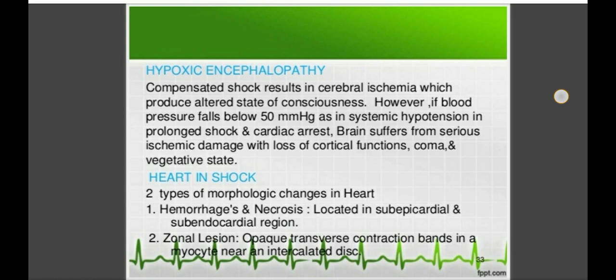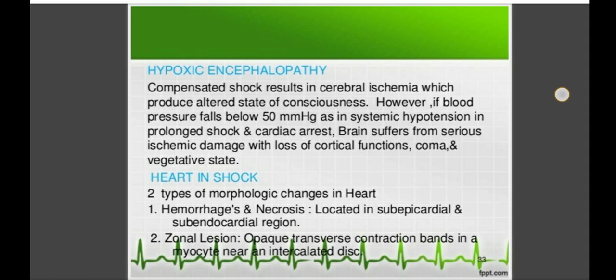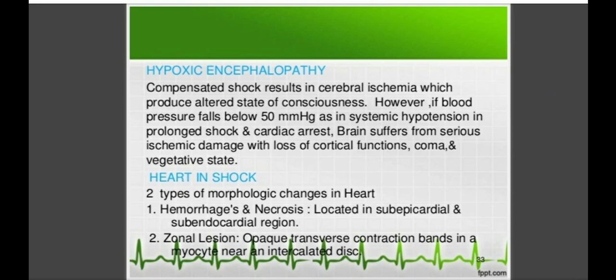Then in the heart, that is the heart in shock, what happens to the heart? Two types of morphologic changes you will see in the heart. First one is hemorrhage and necrosis, located in the subepicardial and subendocardial regions. And the zonal lesions, that is opaque transverse contraction bands in myocytes near the intercalated disc, that you will see in the heart in shock.